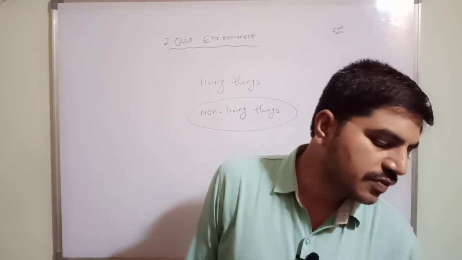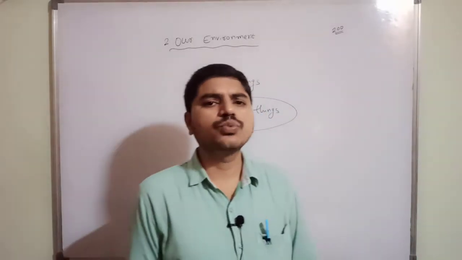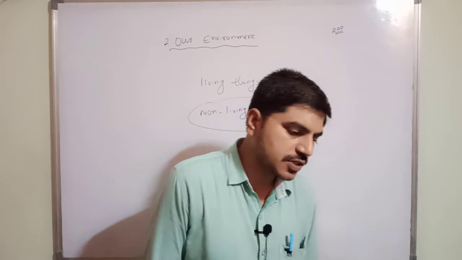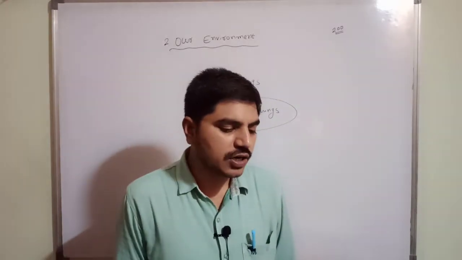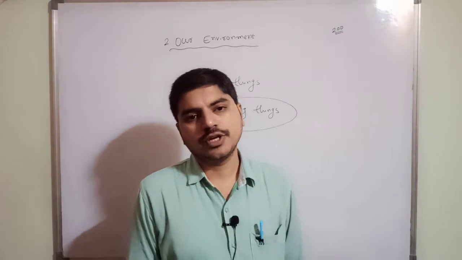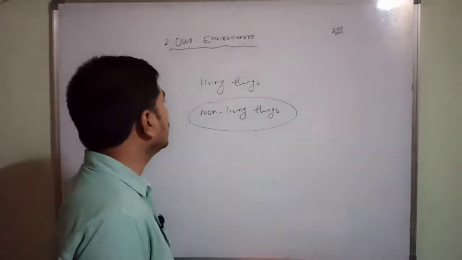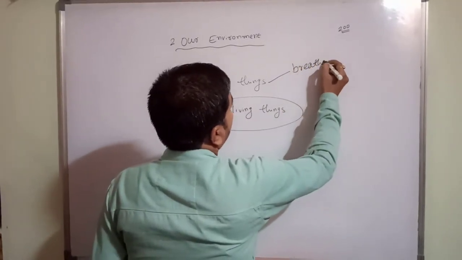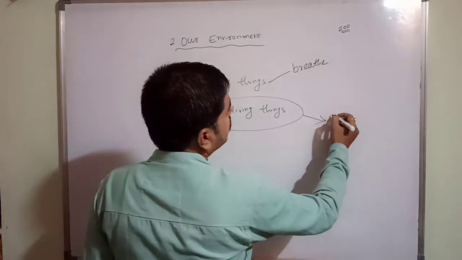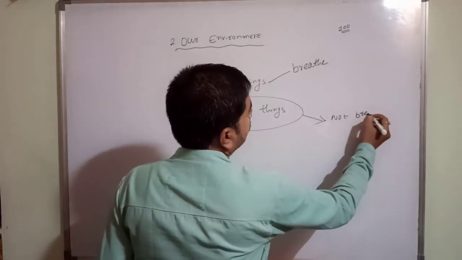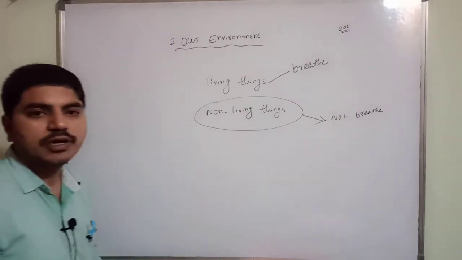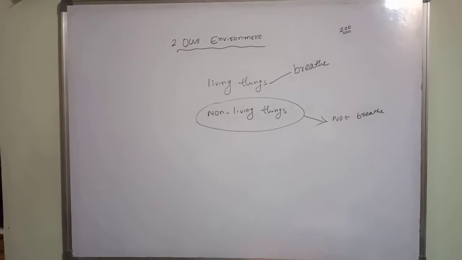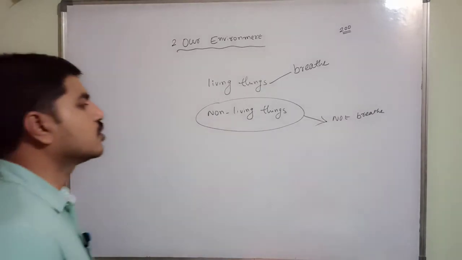The differences between living and non-living things are given. We already said: all living beings breathe, non-living things do not breathe. So all living things can breathe, and non-living things do not. This is the best and first example for you all, children. Understood now? Living things breathe, but non-living things do not.